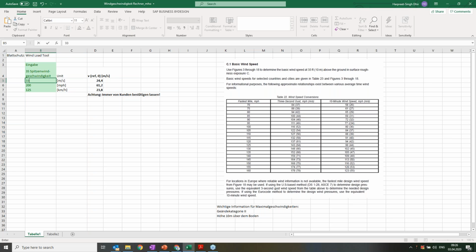So I will enter the 3 second value here, and it will automatically calculate the 10 minute average. The 33 gets converted to 23. So the value I need to put in is 23 meters per second. I'll go to my K2 Base and enter 23 meters per second here.